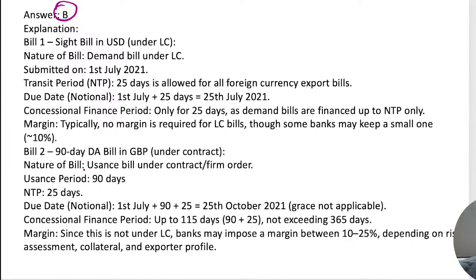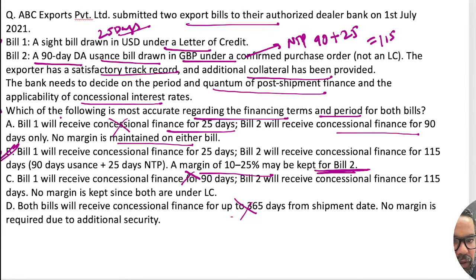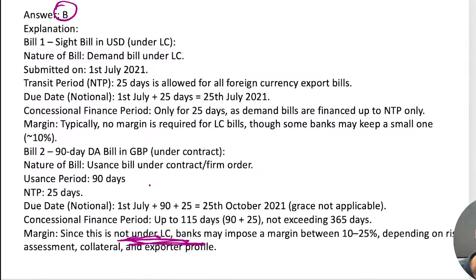About the margin: since this is not under the LC, the usance bill is not backed by the LC, so that's why we are seeking a margin. Somewhere it is mentioned as a sight bill under the LC, and the other is not. So a standard margin of 10 to 25% is required in that case.